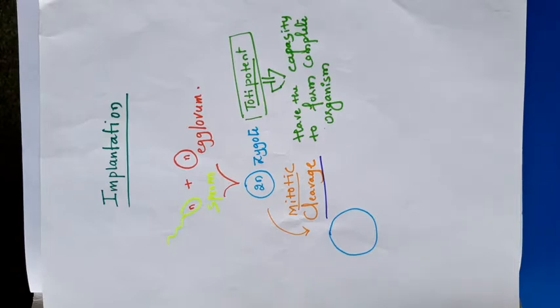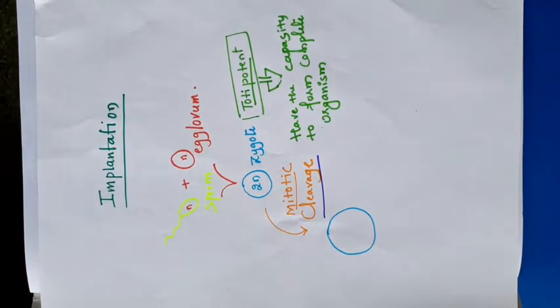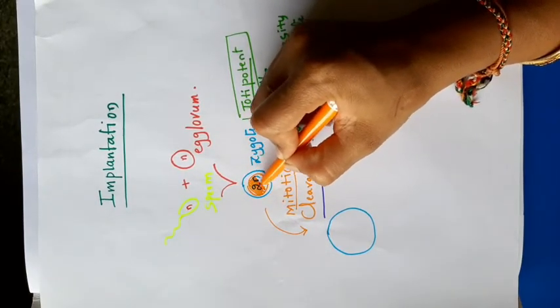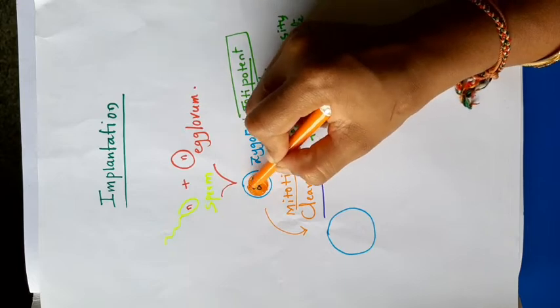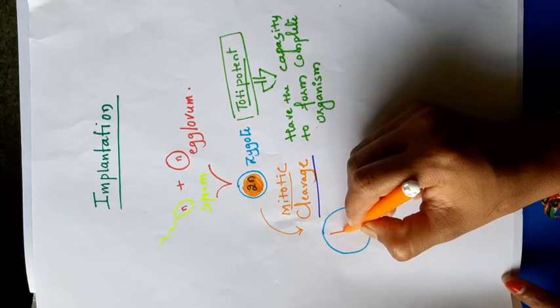The cells do not separate. They are present within a single plasma membrane. Let me choose a different color pen, then you can understand. The zygote is a single cell, and this is the nucleus. The nucleus is 2n, diploid. When cleavage occurs, that means when mitosis occurs, it forms 2 cells.